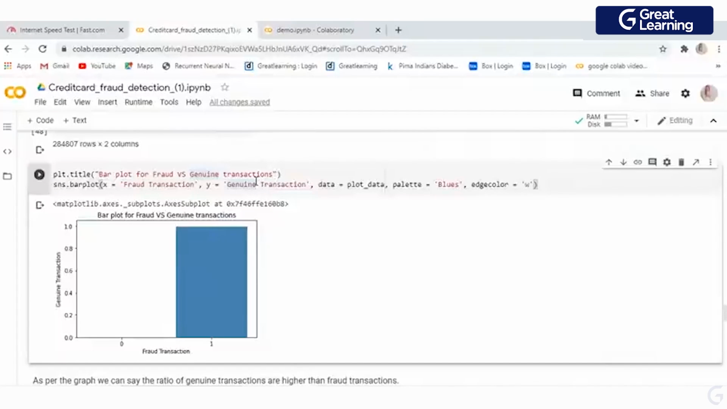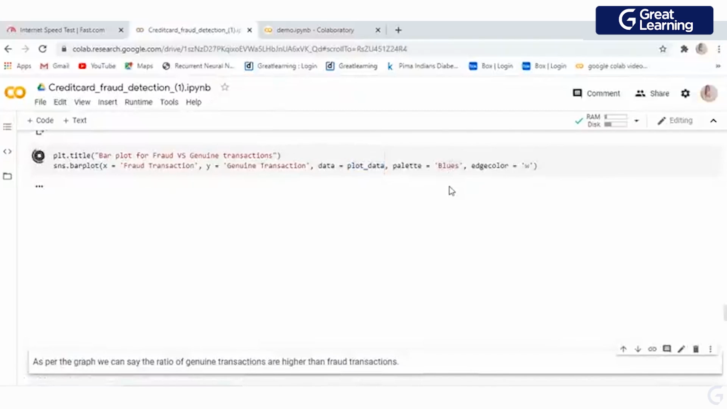So I am going to use a bar plot over here using SNS, that is Seaborn. Seaborn is also the same as Matplotlib. You can use Matplotlib as well for the bar plot, but here I use Seaborn. Now, I already have X axis as my fraud transaction and Y as my genuine transaction. Now I am going to plot my data, and there I set the color palette to blue. If you want to use something else, you can do that as well. Okay, now I am going to execute that.